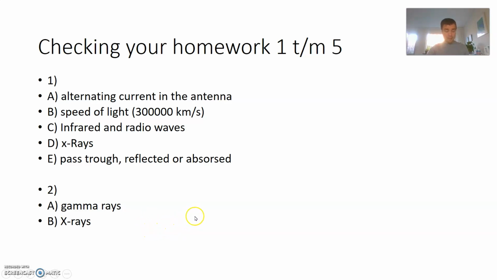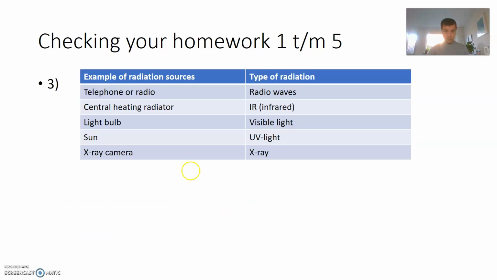Which is completely blocked by your body? Well, those are different ways. It can be light or infrared or radio waves. Well, infrared can be absorbed because you can get a little bit from the heat, but radio waves and light, your body can stop those. For question 3, you have to fill in the table. It's not that hard, I think. Most of the types of radiation and the examples are pretty common.